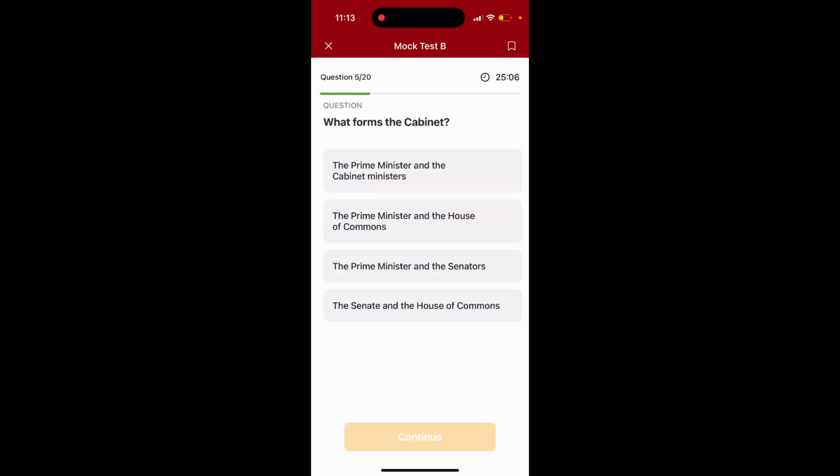Question 5. What forms the cabinet? Option 1, the Prime Minister and the Cabinet Ministers. Option 2, the Prime Minister and the House of Commons. Option 3, the Prime Minister and the Senators. Option 4, the Senate and the House of Commons. The answer is option number 1, the Prime Minister and the Cabinet Ministers.